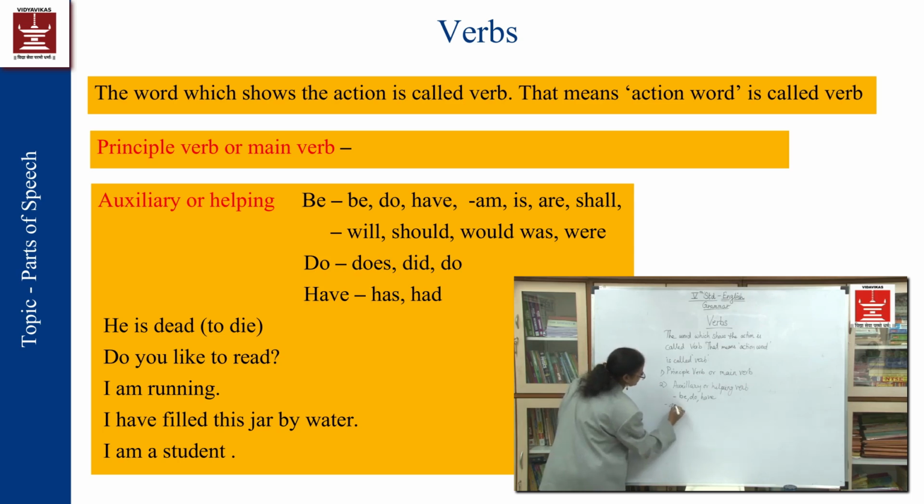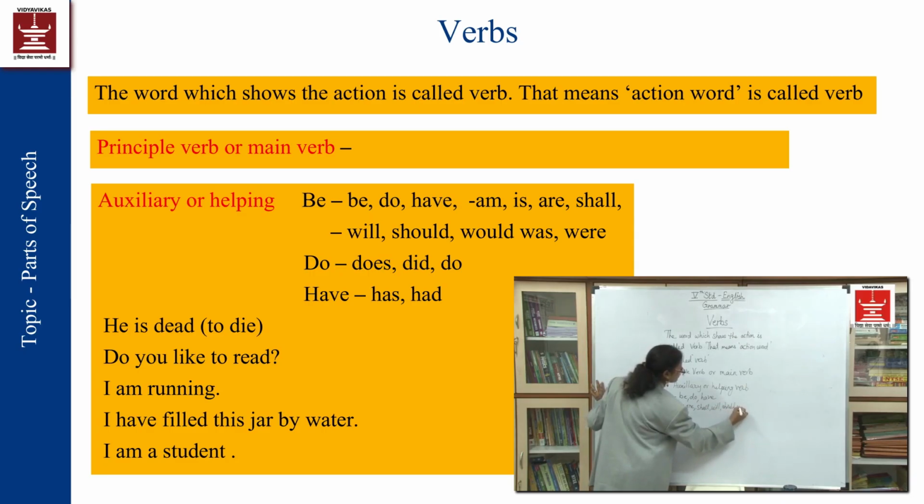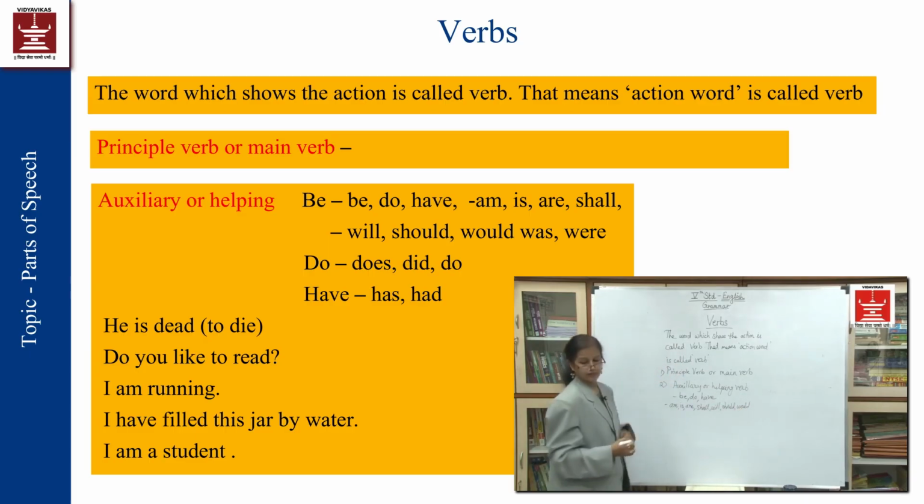Means what? Am, is, are, then shall, will, then should, then would, then was, were.